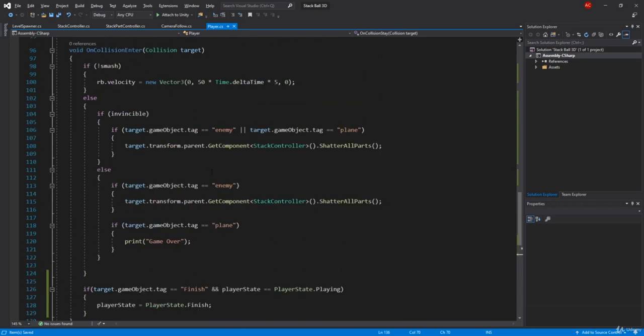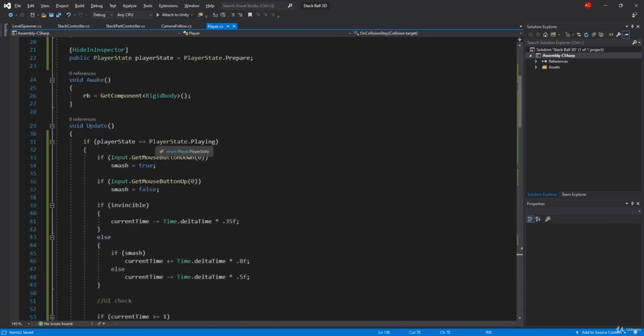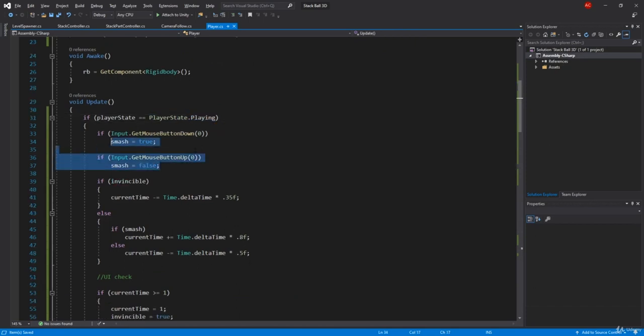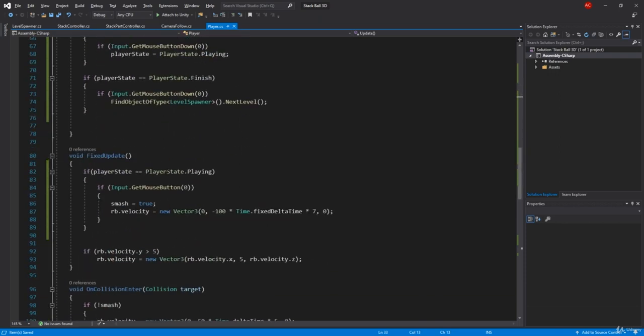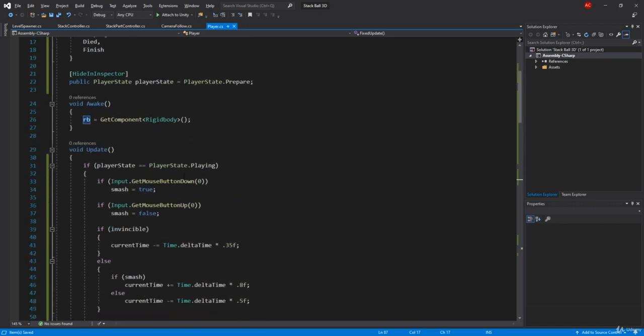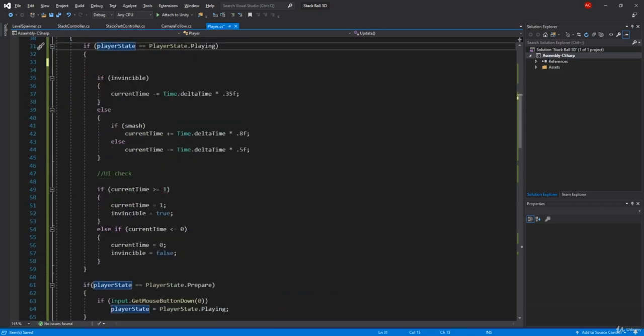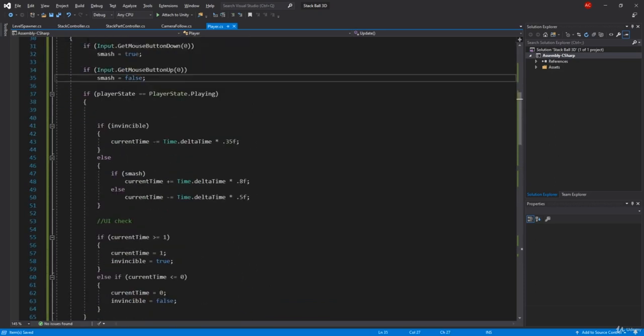The problem is we're checking if we are smashing or not based on if we are playing our game. The fix is you can leave this out of the way and just leave this here, because this over here is the problem that is causing it to go down. So if I do this, I think it should work.